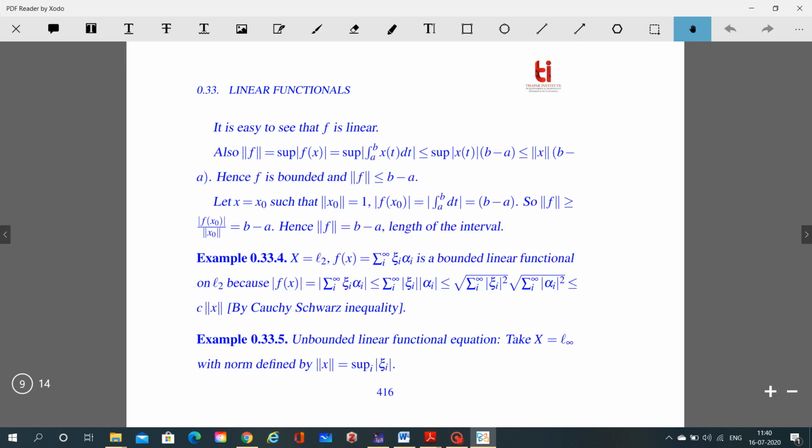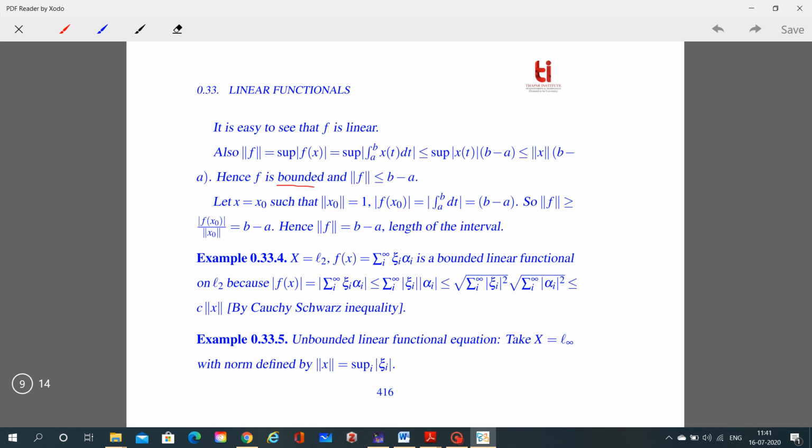So it is easy to see that this function f is linear. Also, norm of f is equal to the supremum of modulus of f(x), which is equal to the supremum of the integral from a to b of x(t) dt, which is less than or equal to the supremum of modulus of x(t) times (b minus a), which is less than or equal to norm of x times (b minus a). Hence f is bounded and norm of f is less than or equal to b minus a. So let x be x naught such that the norm of x is equal to 1. And consider the modulus of f(x naught).